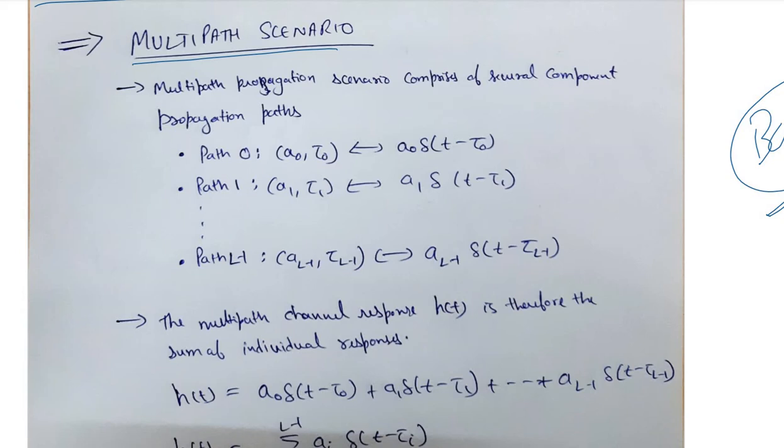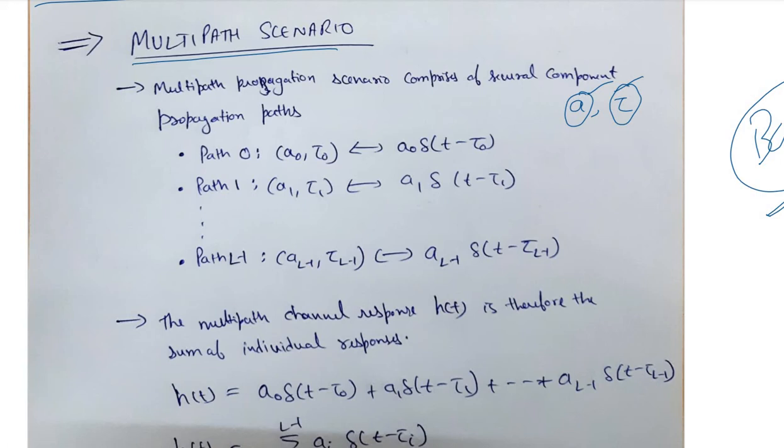So we have already discussed that these multipaths are critically affected by two factors, that is attenuation and delay, right? We know that these are the two major factors that influence the signal propagating through the multipaths, right?